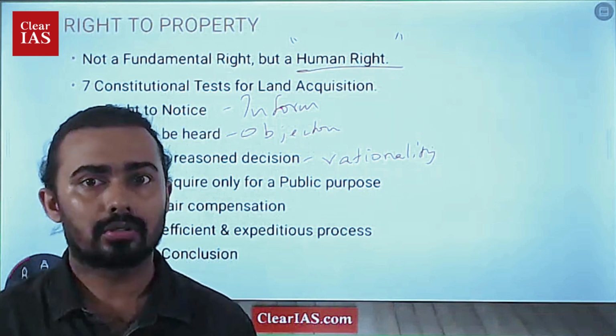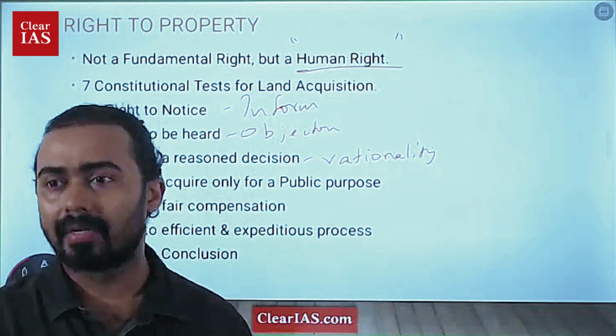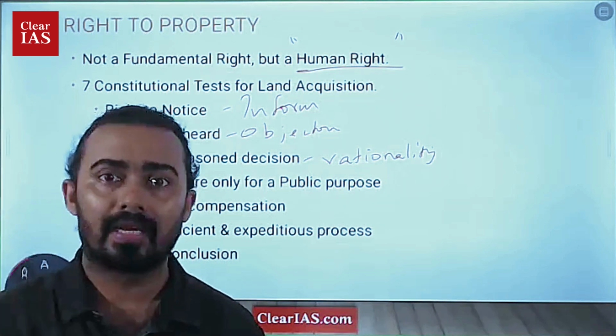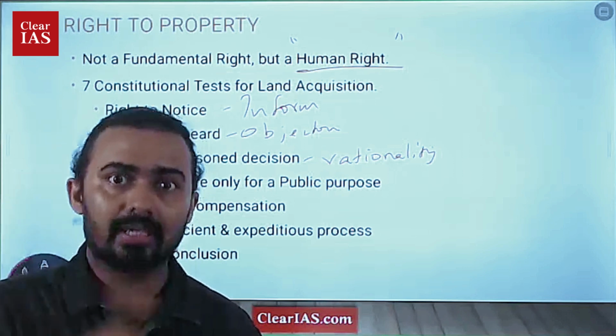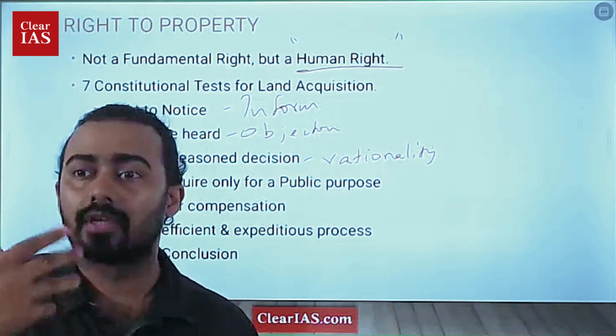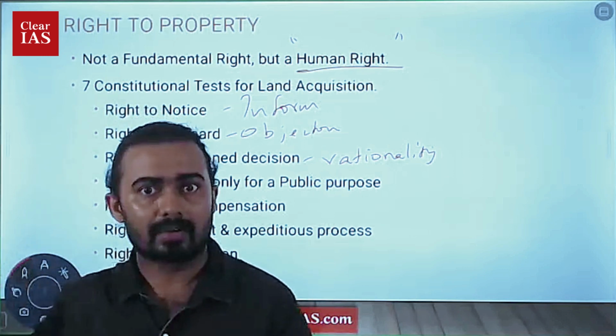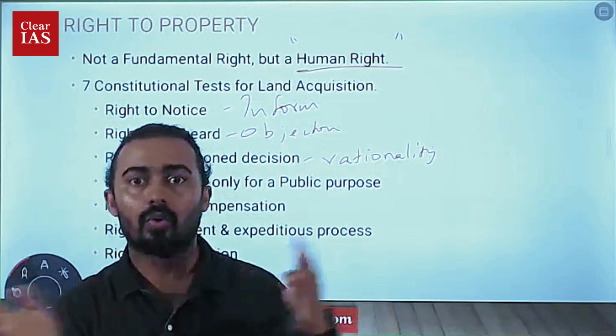However, you also have to mention that there are a lot of issues with the compensation part, because many people complain that it takes years and years to get the compensation. Till that time, they are deprived of that land. If a road is constructed and I have to give my land, suppose I have a house on that land, I am evicted from it.